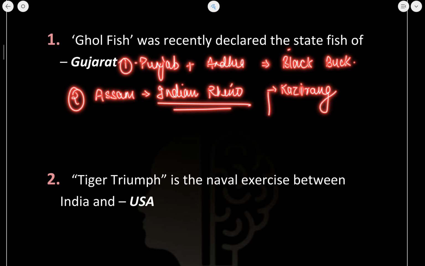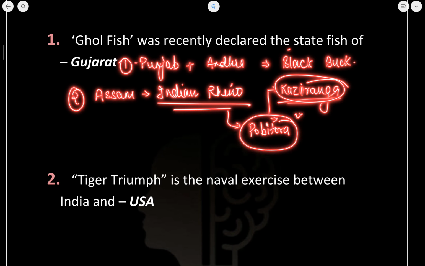Now one point you should know here is that the largest density, if I talk about the density of Indian rhinos, it is in Pobitora. The highest density of Indian rhino is in Pobitora Wildlife Sanctuary and not Kaziranga. You should know this point, okay.